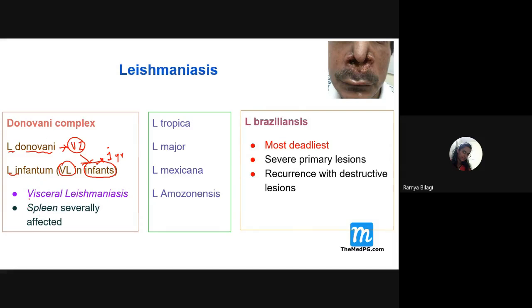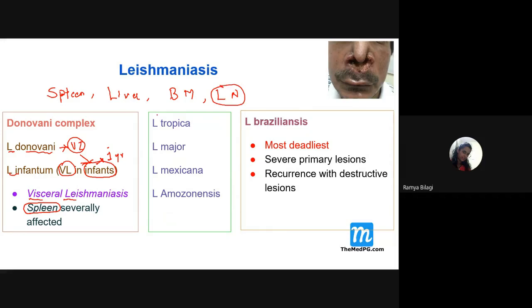And in visceral leishmaniasis, which is the organ most commonly affected? Spleen. So spleen is the organ most commonly affected, followed by which one? Very good, excellent answer, followed by liver. Then it is followed by bone marrow, and later by lymph node. But do you think in India lymph node involvement is commonly seen? No, ma'am. In Africa. It is not at all seen here, it is seen in the African areas.